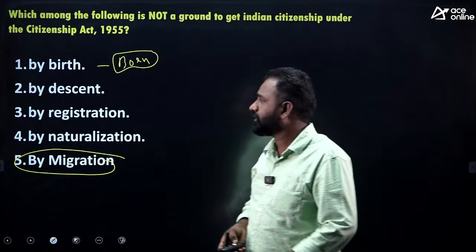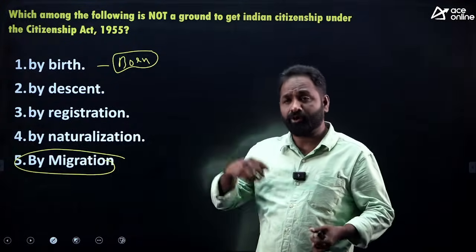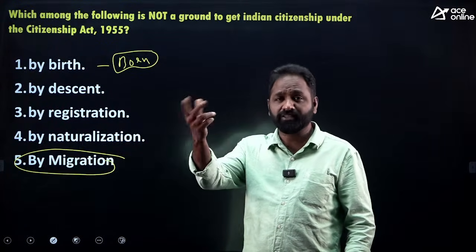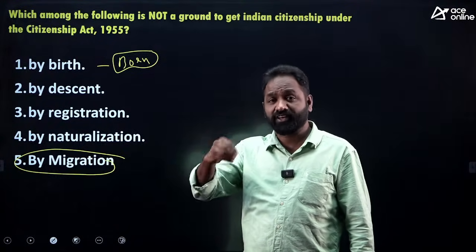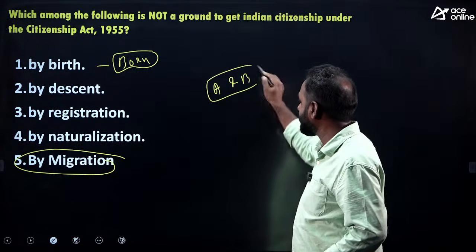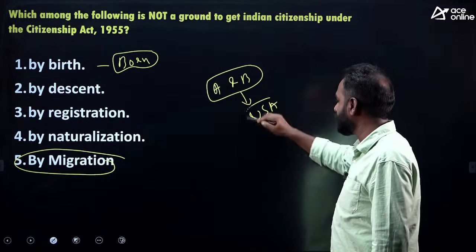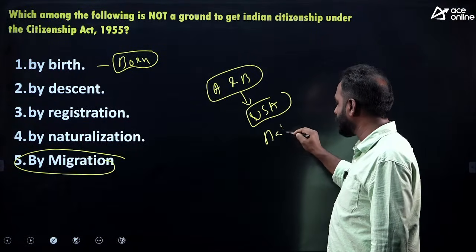Very simple thing. And suppose you are born outside the country and your parents are Indians. Suppose a couple, A and B, are Indians and they went to the USA and delivered a baby.